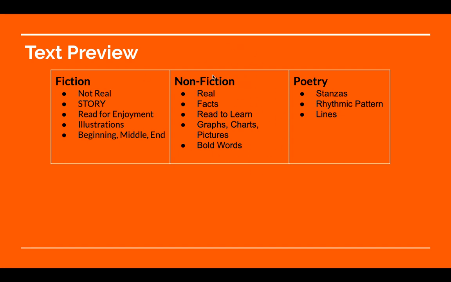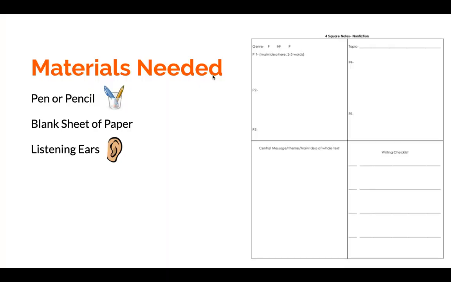And for this nonfiction text, you're going to stop the video again and you're going to create your four square for a nonfiction text. Make sure your four square note tracker is outlined the way mine is. So go ahead and stop and create your worksheet. All right, now that you're back and you have created your four square for a nonfiction text, we are going to continue.